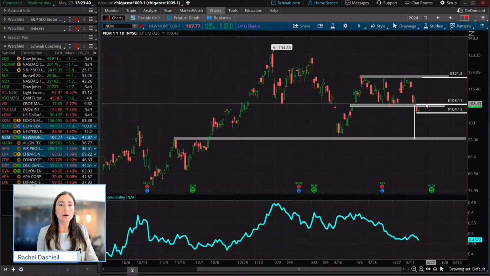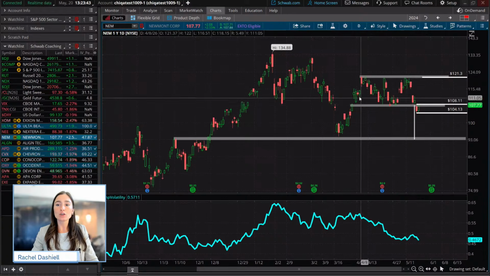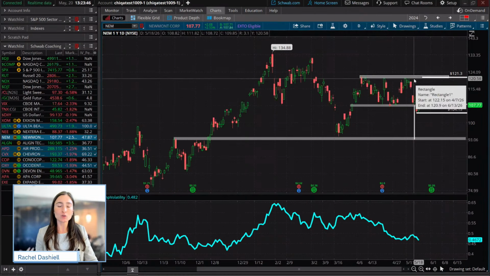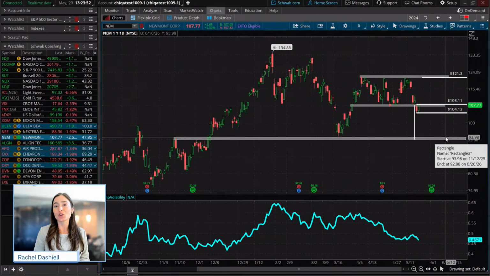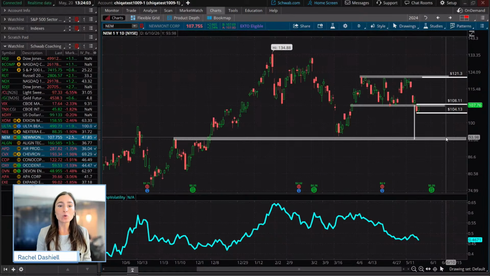We know that it's taken about a month and a half for price to find its way through that pattern, and about a month and a half for it to reach our target. A lot of times as pattern traders, you'll notice that price actually reaches the target sometimes a lot quicker than that. So if you are looking for more of a short-term trade, that could be an indication that we could sell a call spread or buy a put option as well. We could buy a put option with a little bit of confirmation to the downside, wait for price to reach this level, and once it does, buy a put option. So let's go the put option route.